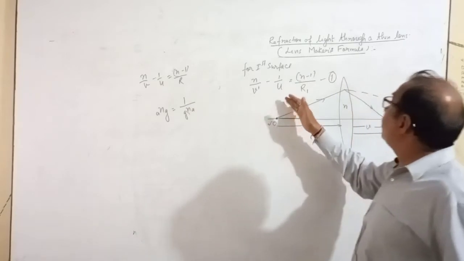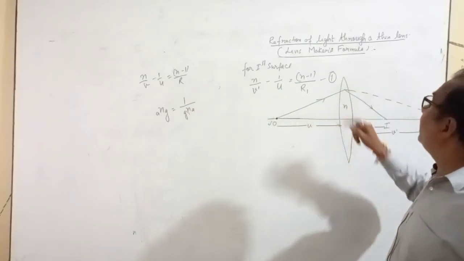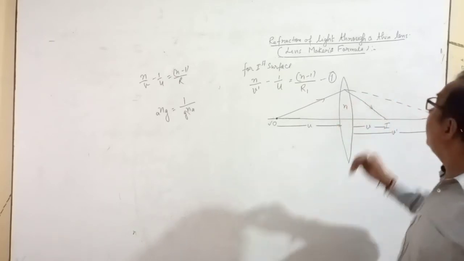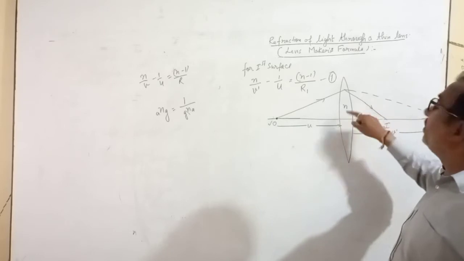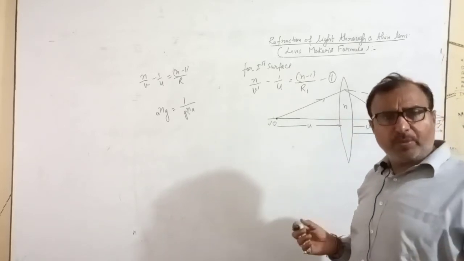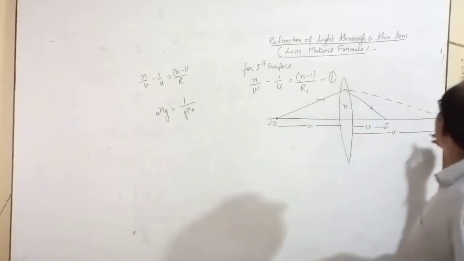So here light was going from air to glass, so the refractive index of glass with respect to air is n. But now light is going from glass to air, so you have to take the refractive index of air with respect to glass. That is 1 upon n, the reciprocal.